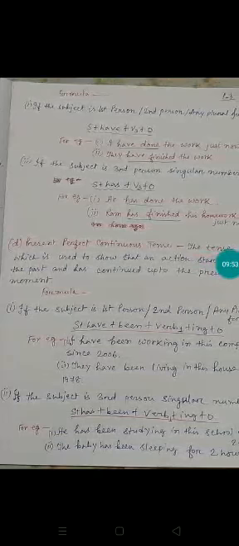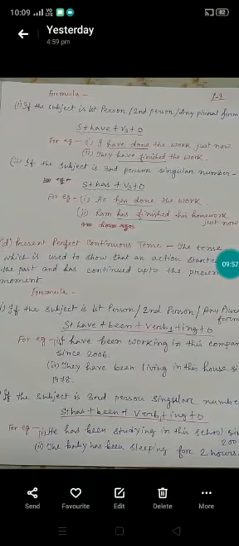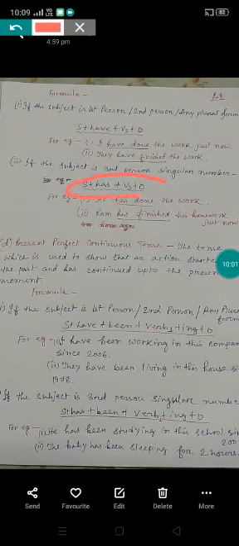Coming to formula number 2, if the subject is third person singular number, then you have to apply this formula: subject plus has plus V3 plus object. It is the formula if the subject is third person singular number. For example, he has done the work. Because it is third person singular number, that's why I have used has, then with it V3, done.